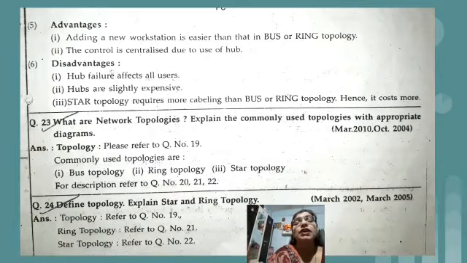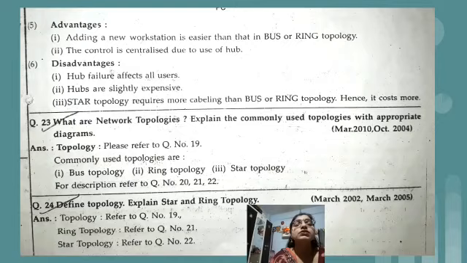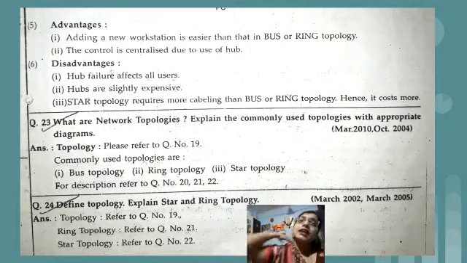So if you have an internet cable, we can simply connect one end of that cable to the hub and the other end to the specific computer to which we want to provide the internet connection. So it is that simple. It's not like bus or ring topology. Bus and ring topology need some skilled workers to form that network, but in case of star topology we can easily form the network.